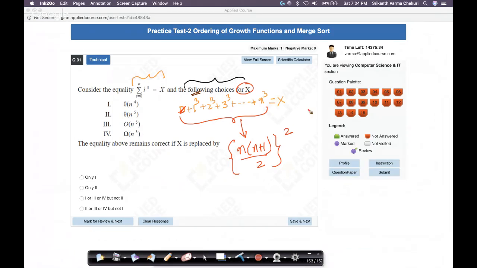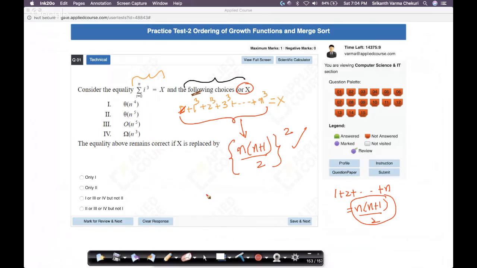The way I remember the sum of cubes is, what is the sum of all the numbers up to n? The sum of all the numbers up to n is n into n plus 1 by 2, right? This is the sum of all the numbers from 1 to n, a simple arithmetic progression. Now, if I square this term, I get the sum of cubes. So very simple. Once you know this, the problem is trivial.